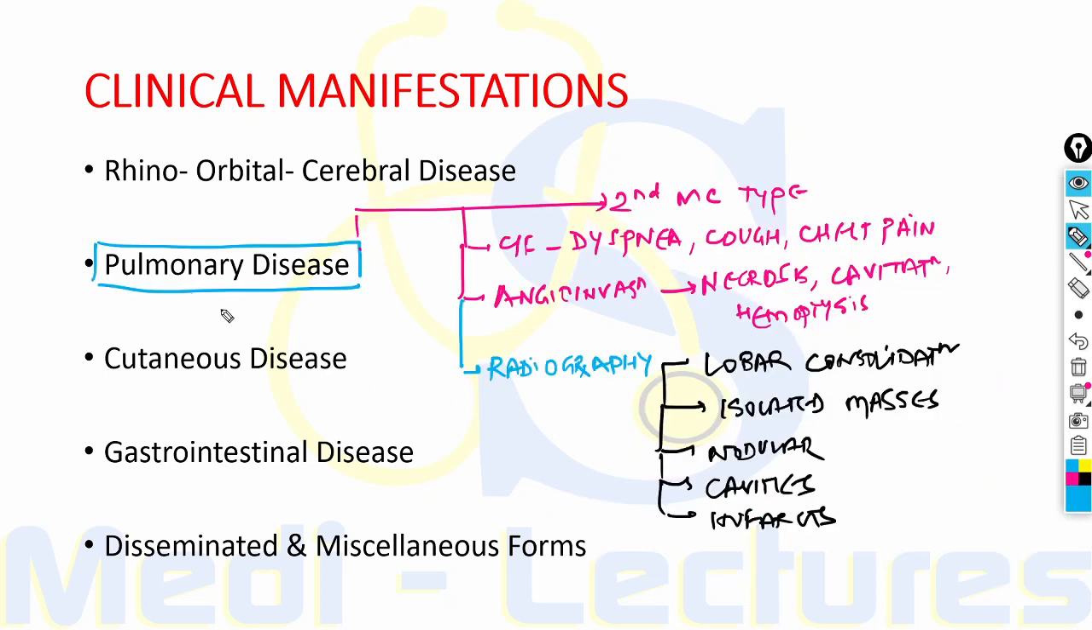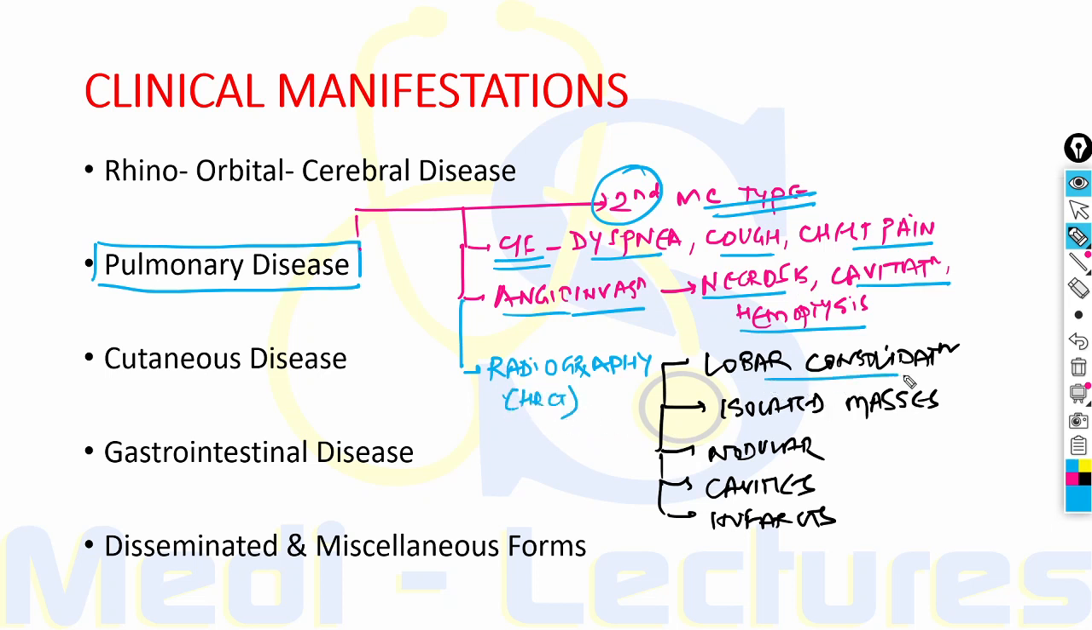Now coming on to second type, that is pulmonary disease. It is the second most common type of mucormycosis in which the patient presents with dyspnea, cough, chest pain. By angioinvasion, the disease can lead to necrosis, cavitation, and can present with hemoptysis. On radiography, particularly HRCT thorax, there can be lobar consolidation, isolated masses, nodular pattern, cavities, or wedge-shaped infarcts.